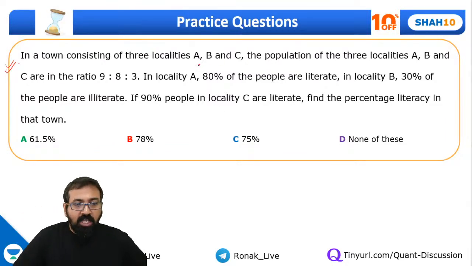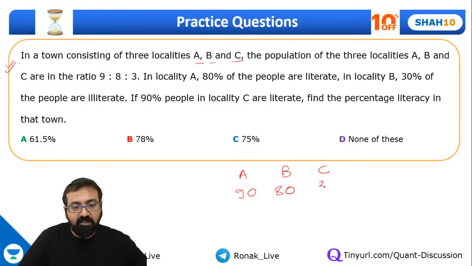So there are 3 localities, A, B, and C. The population of these 3 localities are this one. If you observe, the complete data is in percentage and ratio. Straight away assume the values. You don't need to bring X and Y over here. Assume the values. So number of people are 90, 80, and 30. This is the best way. 80% of locality A are literate. So 80% of this is 72, 30% over here. So this will come out to be 24, and 90% of locality C are literate.